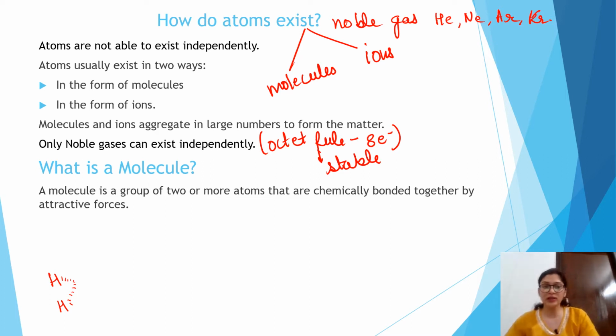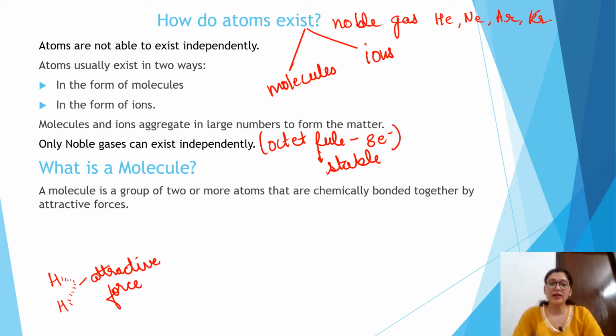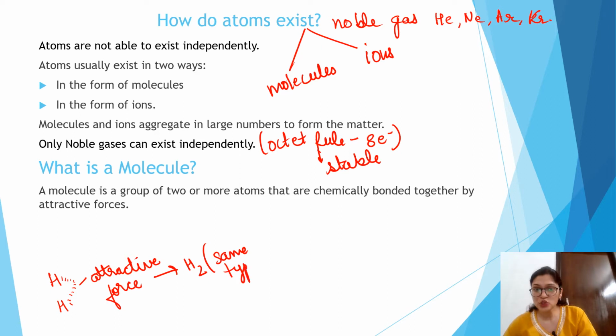A chemical bond is a strong attractive force. By means of this strong attractive force they are held together, and then it forms a molecule of the same type, meaning the same type of element.